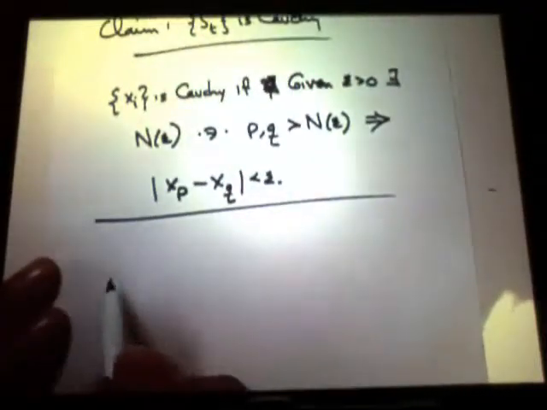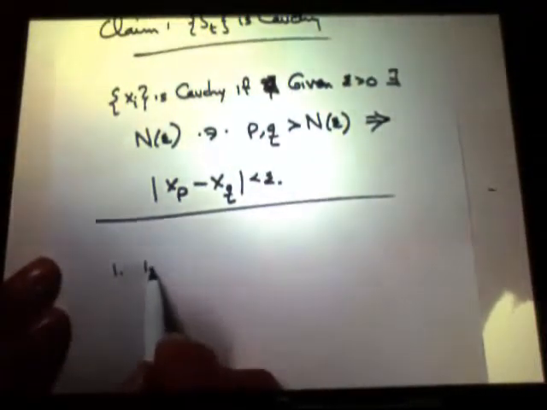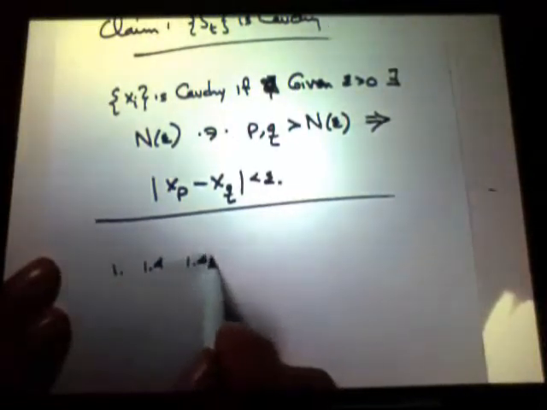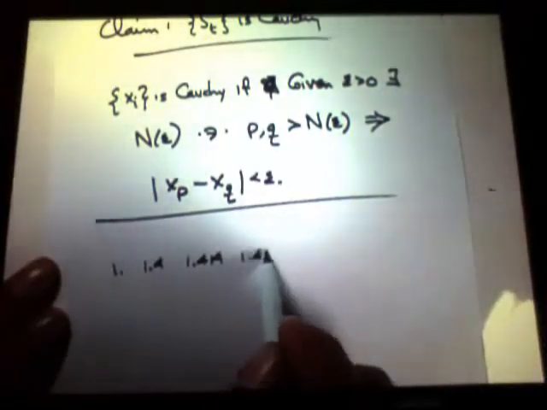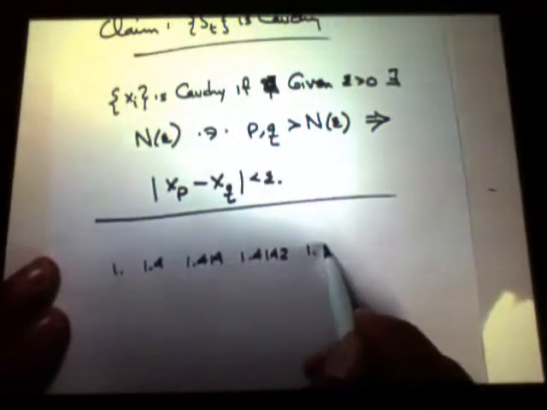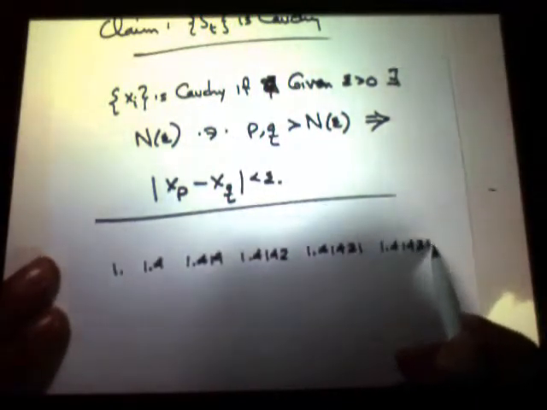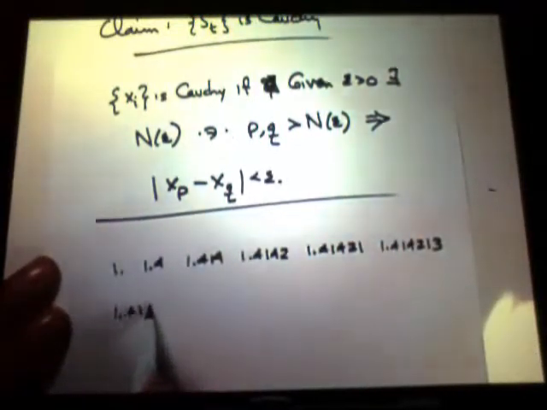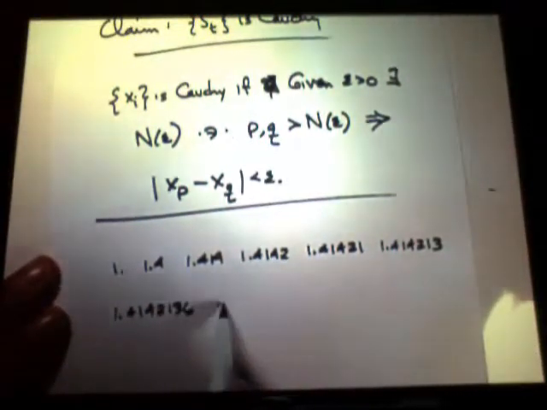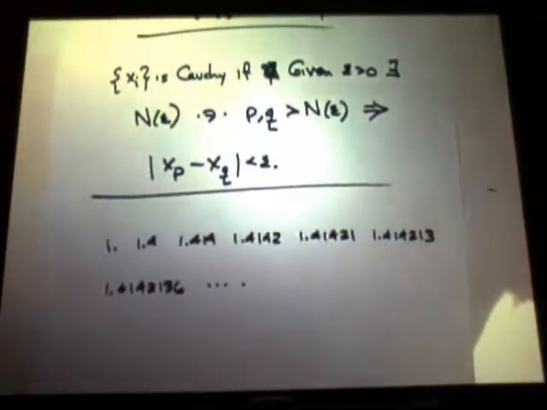If I have the sequence 1, 1.4, 1.414, 1.4142, 1.41421, 1.414213, okay?